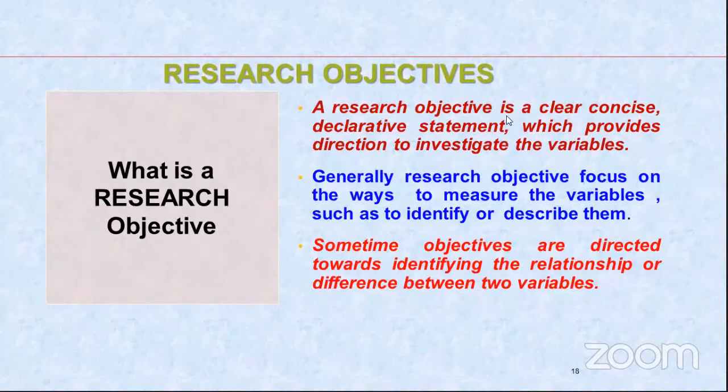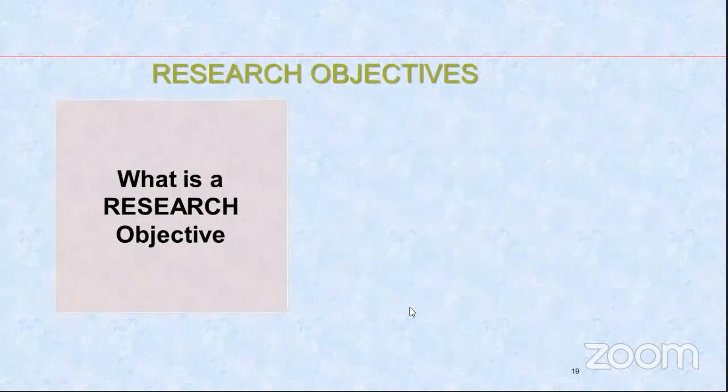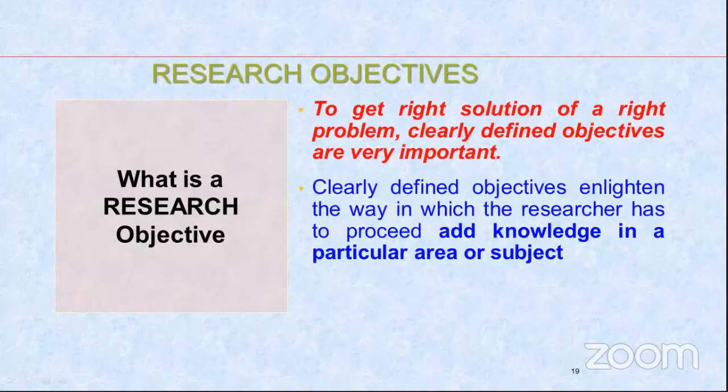Research objective is a clear, concise, declarative statement which provides direction to investigate the variables. Generally, research objectives focus on the ways to measure the variables, such as to identify and describe them. Sometimes objectives are directed towards identifying the relationship or difference between two variables. The research objective will enable us to get the right solution of a right problem.